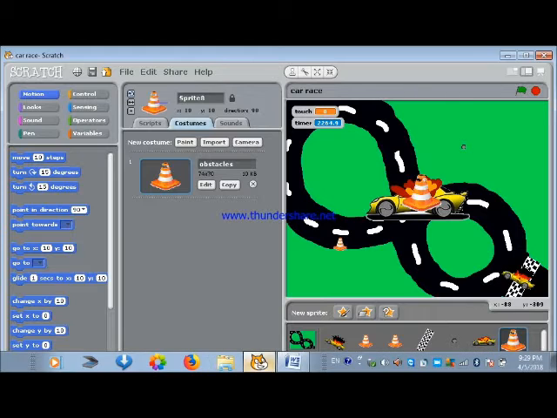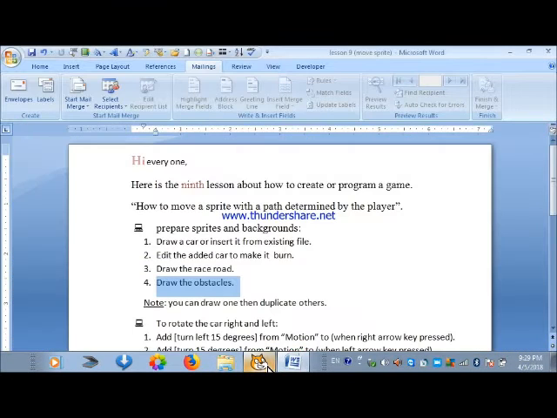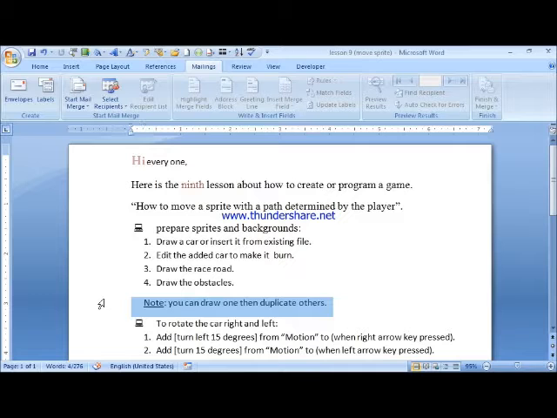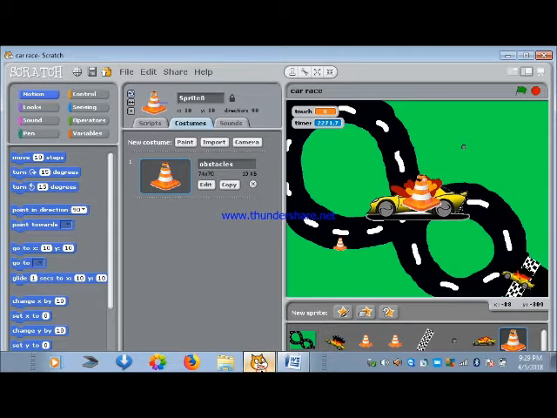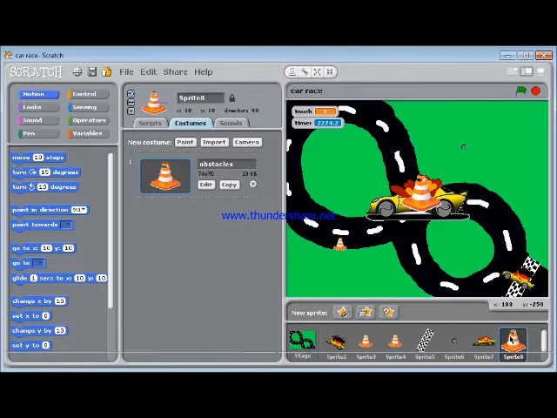Note, you can draw one and then duplicate others. We can right click on the obstacle sprite to duplicate it like this.